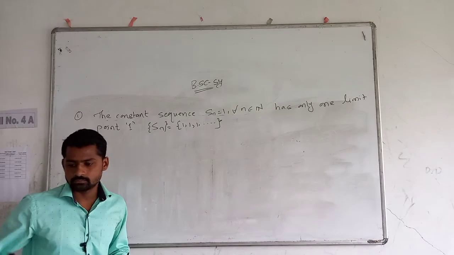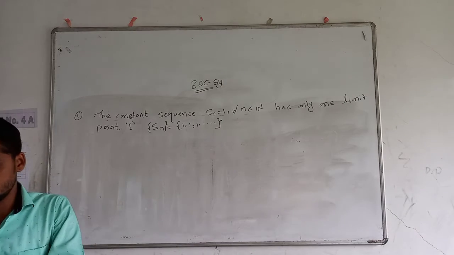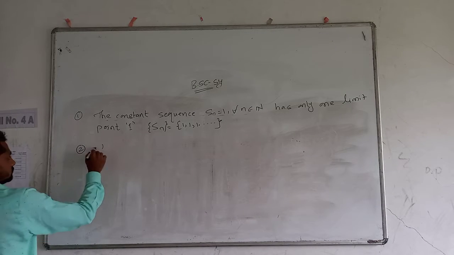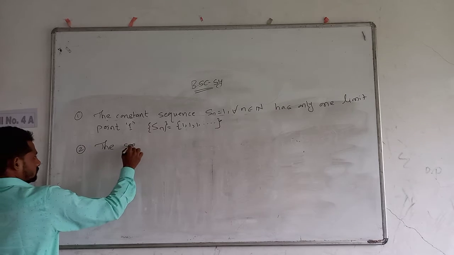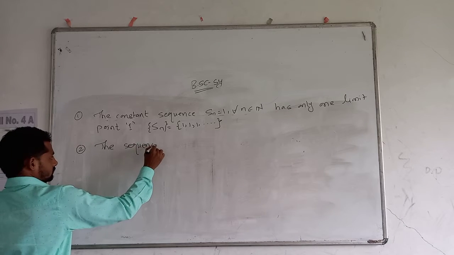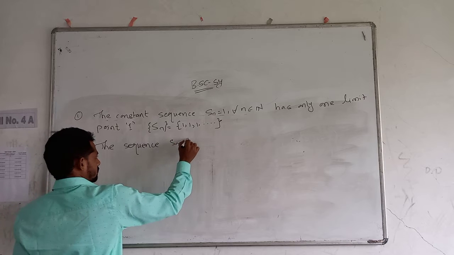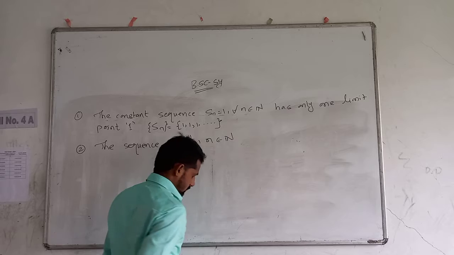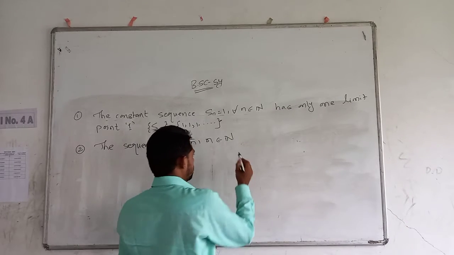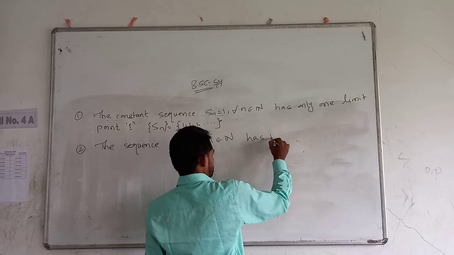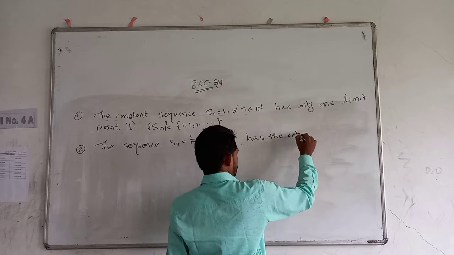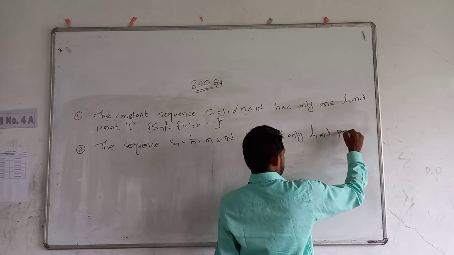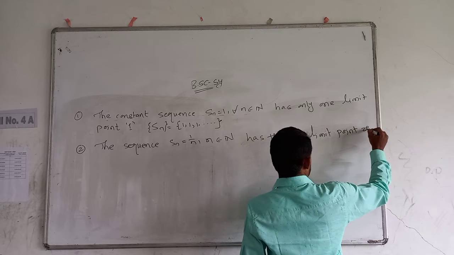Now the second point: the sequence Sn is equal to 1 by n, where n belongs to the set of natural numbers, has only one limit point, 0.